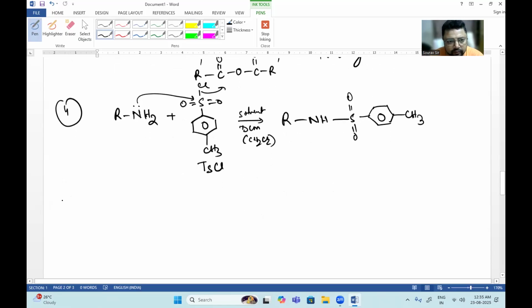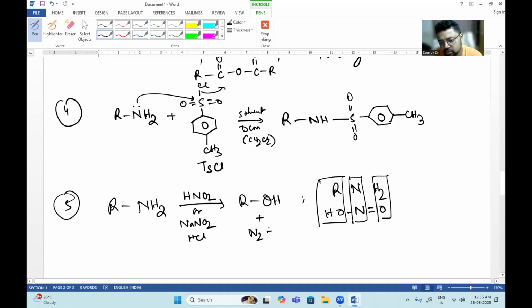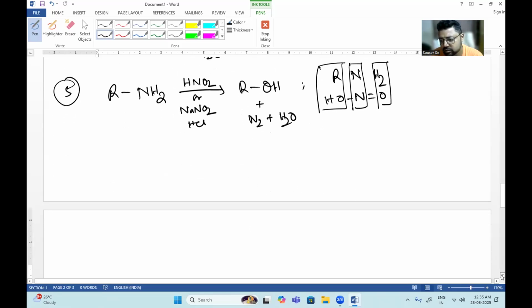Then if I have to prepare alcohols, remember in our previous class I mentioned that to prepare alcohol from amine, I just have to use HNO2, or the diazo reaction medium NaNO2/HCl, and I will get ROH. The reaction is typically like this: RNH2, and here N double bond OH, and you can simply think of this giving N2 and water. So the byproducts are N2 and water.